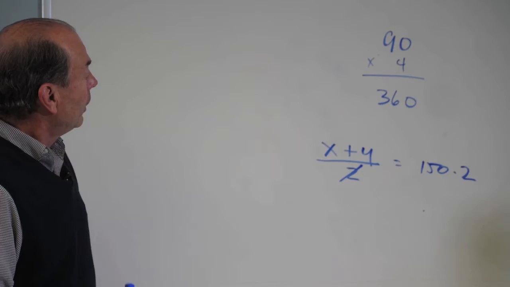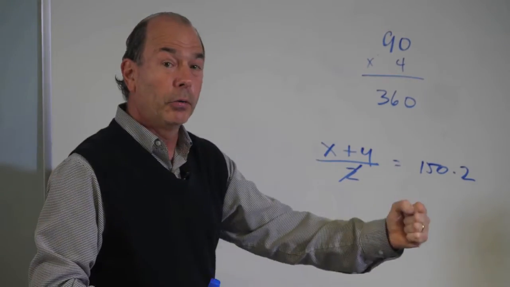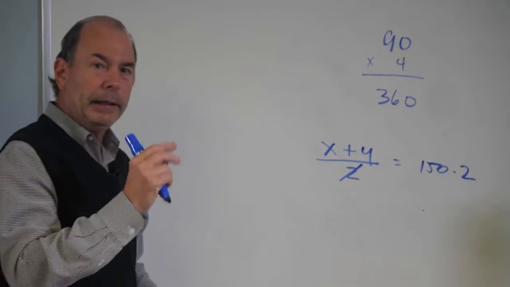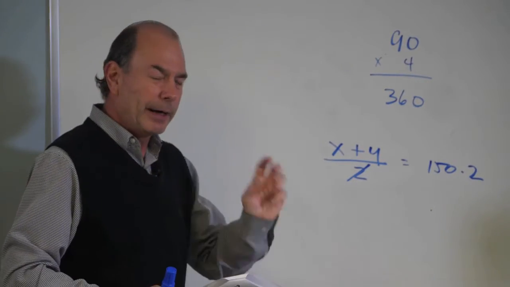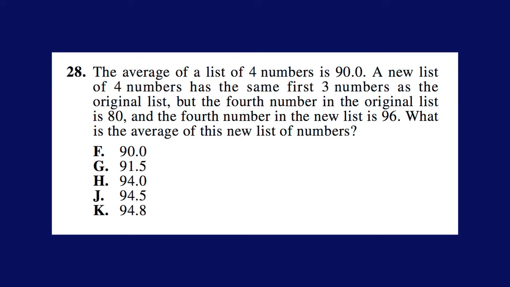It's got to. So if the average is 90 and there's 4 of them, 90 times 4 is 360, that's my total. That is going to be the key to mean questions. Find that total. And it says a new list of 4 numbers has the same first 3 numbers, but the 4th number of the original list is 80, and the 4th number in the new list is 96. What is the average of this new list of numbers?